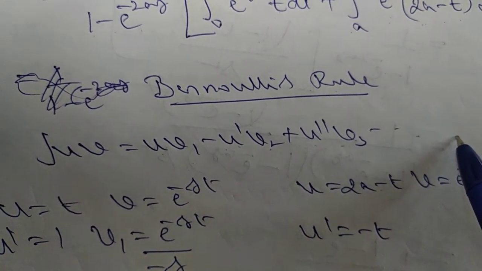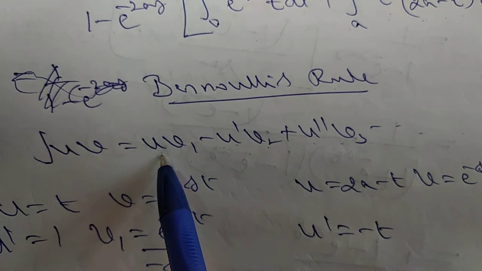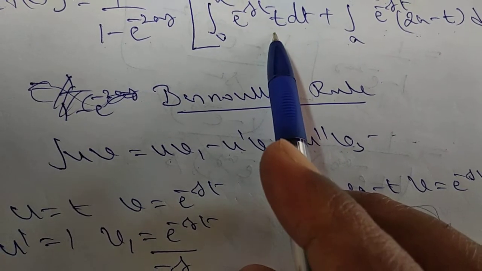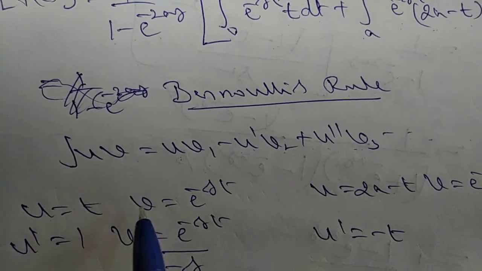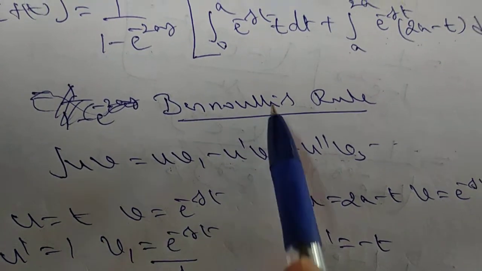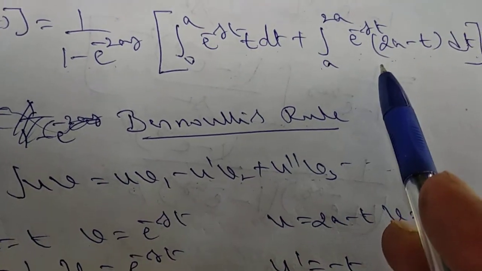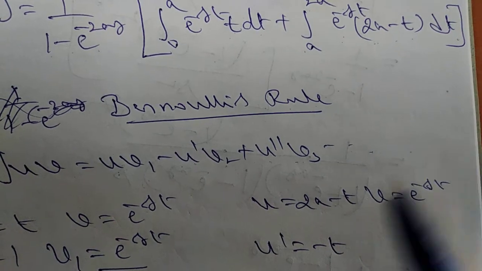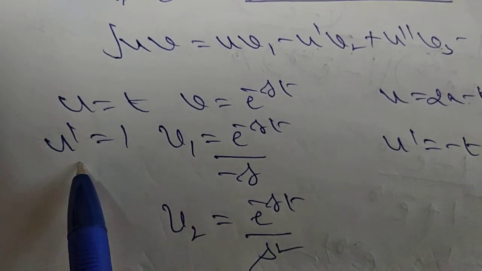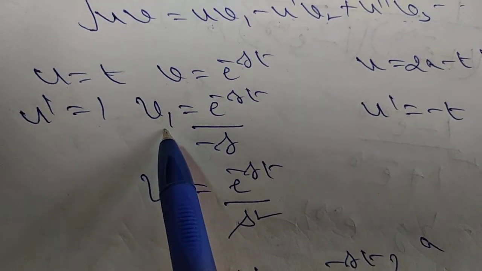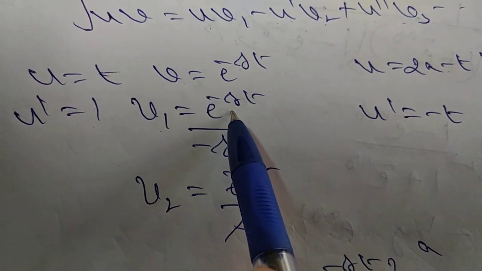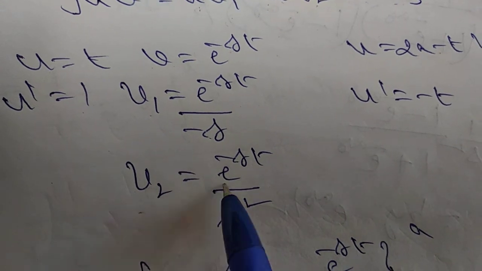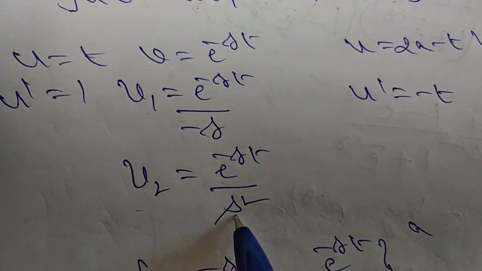Which type of function should you choose? For u, you always choose t, t square, t cube and so on. So here you choose u is equal to t and v is equal to e power of minus st in the first integral, and in the second integral u is 2a minus t and v is e power of minus st. So now what happens? u dash becomes 1, and v1, integrating with respect to t, is e power of minus st divided by minus s. Similarly v2 is e power of minus st divided by plus s square.